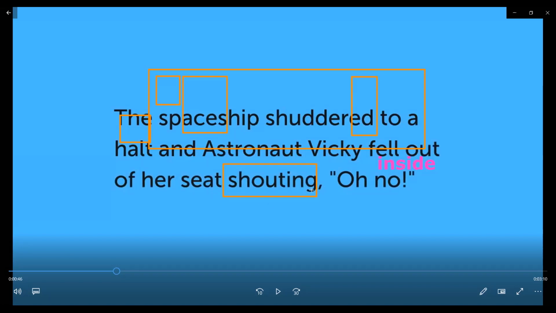After the reporting verb, I added a comma. Why? To separate what is being said by Vicky from the rest of the sentence. The spaceship shuddered to a halt, and astronaut Vicky fell out of her seat shouting, "Oh no!"